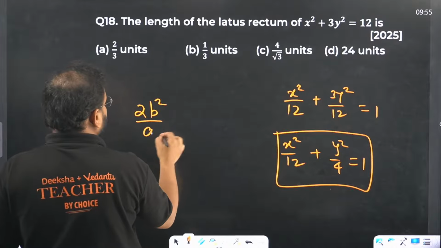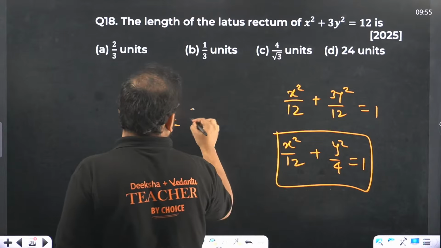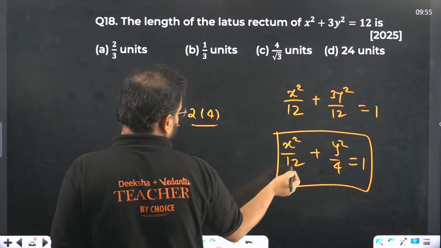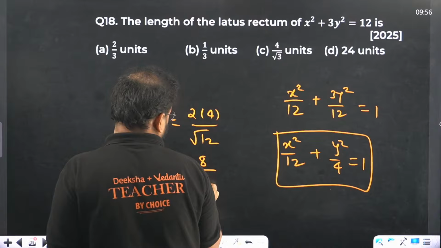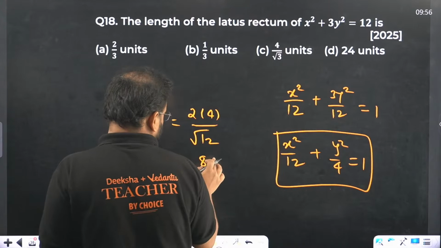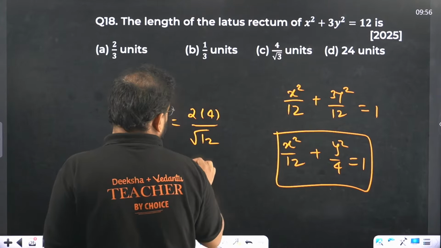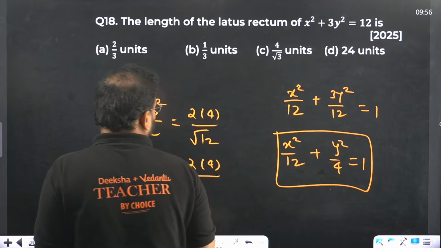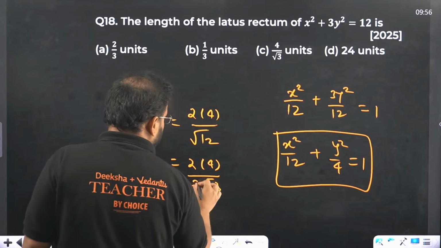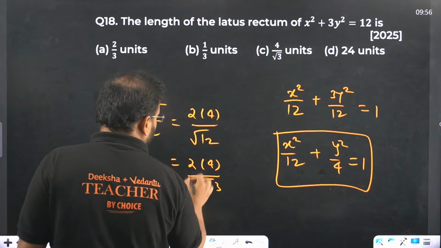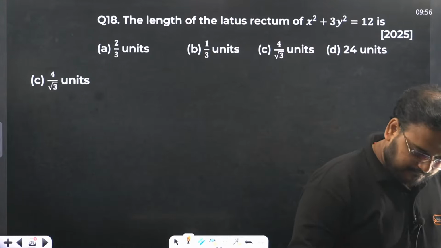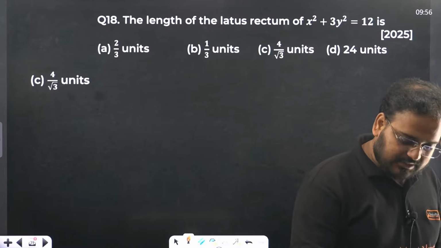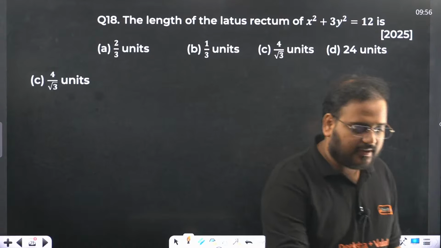2b square by a. Check here. 2 into 4 by root 12. So 8 by, sorry, you don't need to write this as 8 actually. It will become 2 into 4. This becomes 4 into 3, so 2 root 3. 2 cancels. Answer is 4 by root 3. Option C. 18th is option C. Yeah, C is correct. Oh my god, only 33% students. What happened? Clearly none of you know the formula.